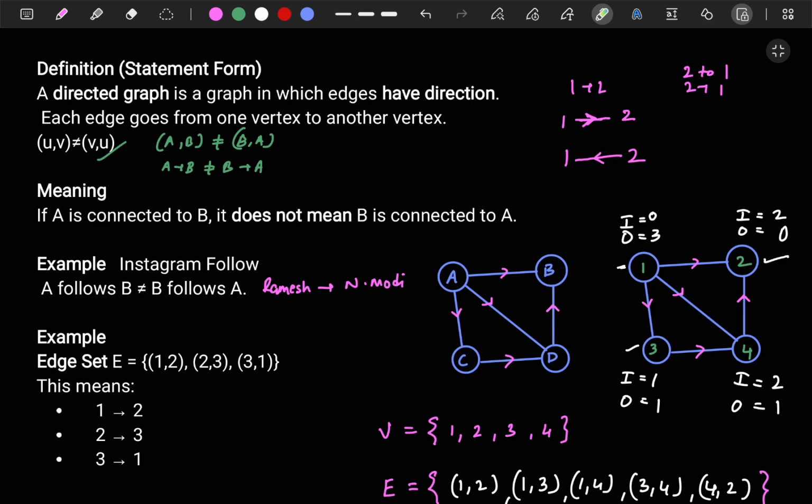If it is an undirected graph, then it will show the connection both ways. If A is connected to B, then B will also be connected to A. But in a directed graph, if A is connected to B, then B may not be connected to A. Fine, that is the thing.